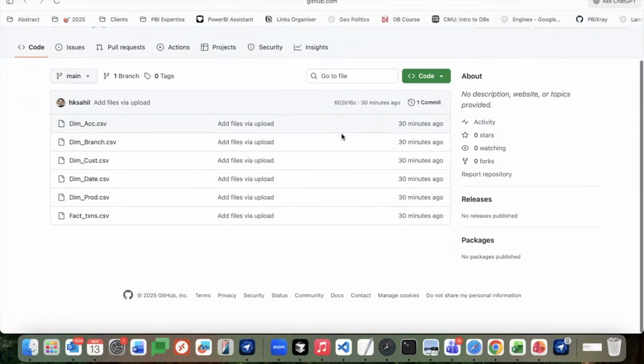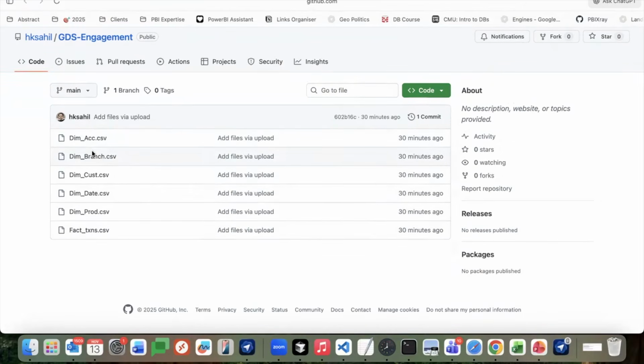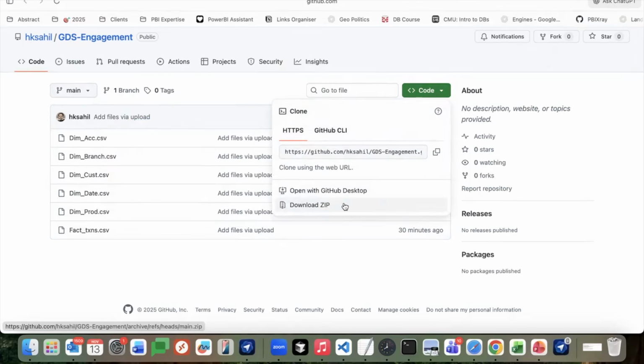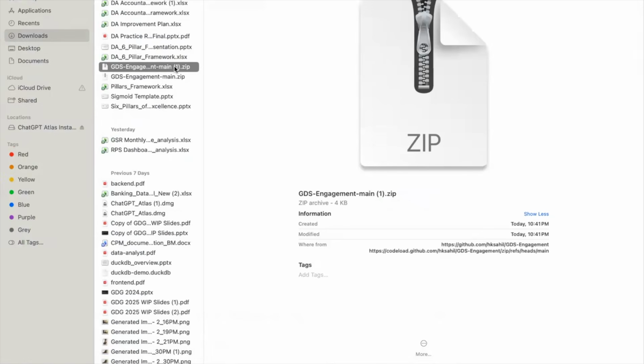I can see we have dim account, dim branch, dim customer, dim date, dim product, and some fact transactional data is also present. As you mentioned that this is dummy data, I believe the volume of data won't be much. What I can do is copy this data to my local, and then we'll start seeing the data, analyzing the data, and building the solution, if that works. Yeah, makes sense. So let me download this here. I will unzip this.